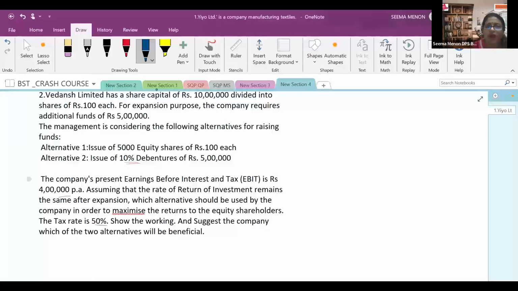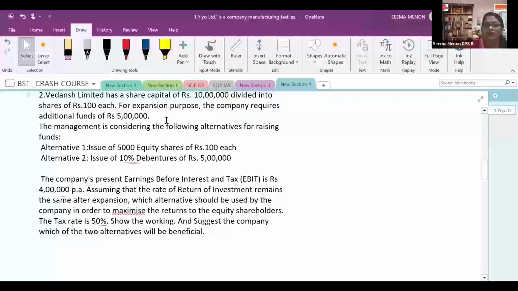Show the working. ROI has no change after the expansion, so you have to show the calculation of which of the two alternatives will be beneficial.